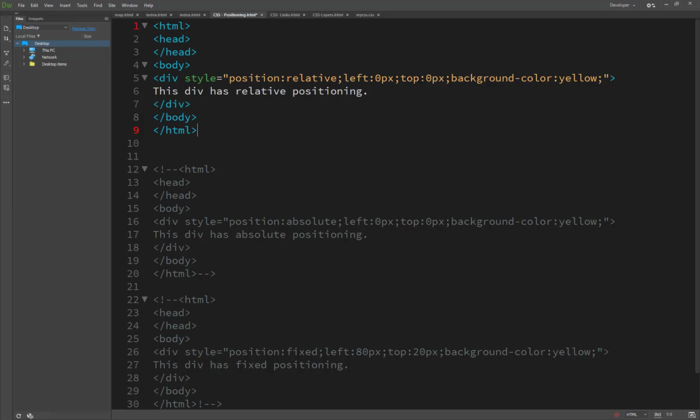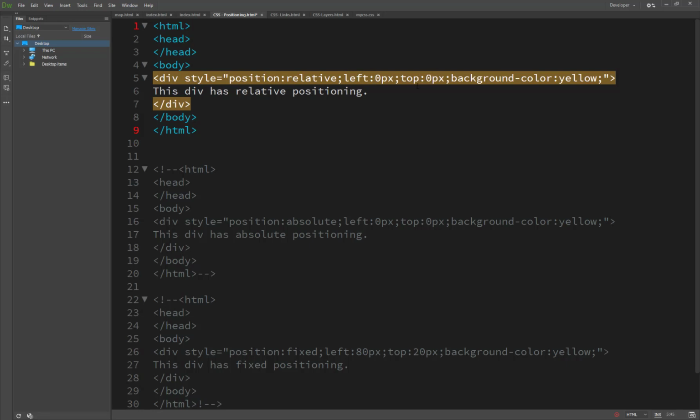We are using two position properties, basically top and left. For the left one, if I set a minus value, it is considered as the right position, and if I use a minus value for top, it is considered as the bottom value.